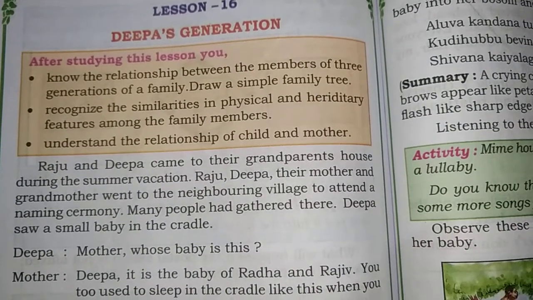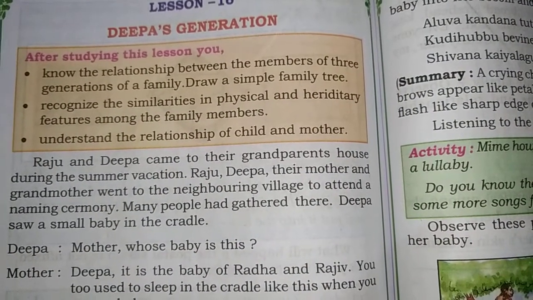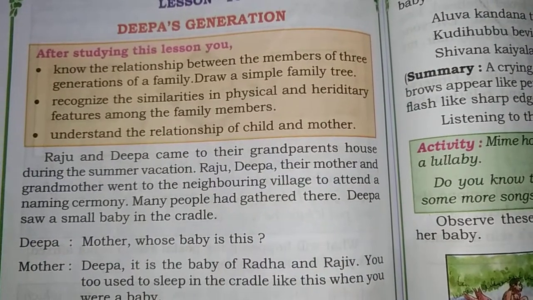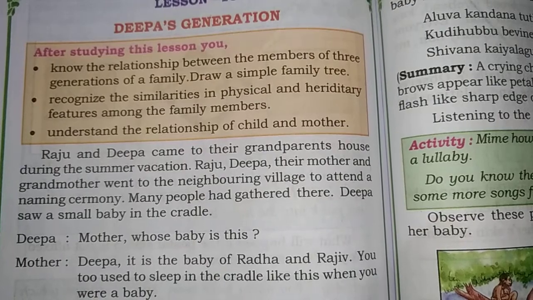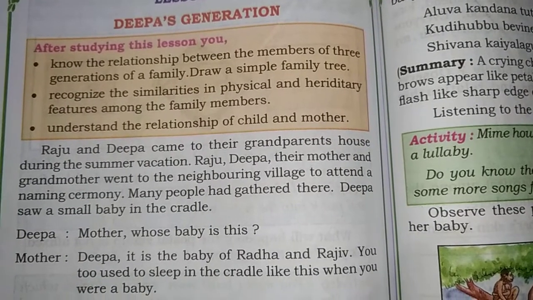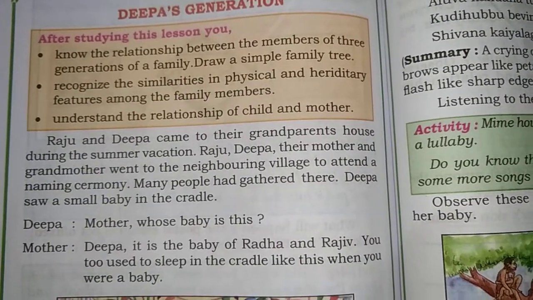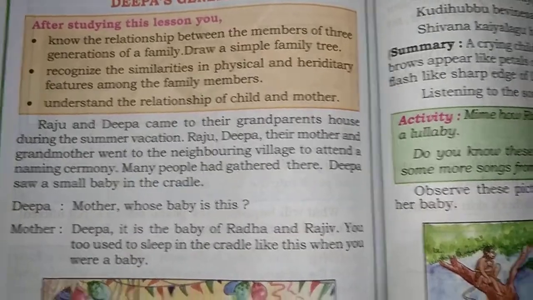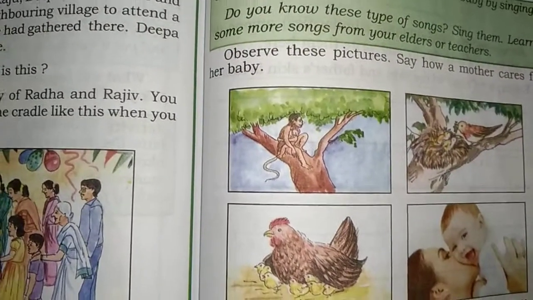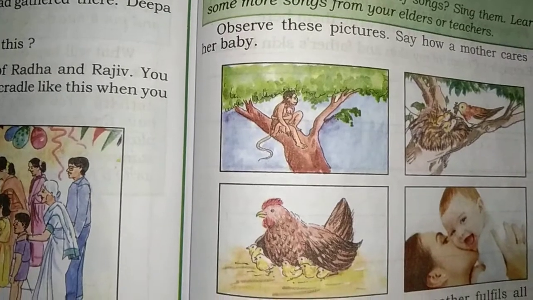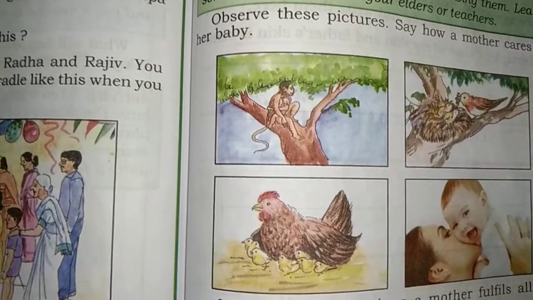In this lesson we mainly learned about the relationship between the members of three generations, and also about the simple family tree and similarities in physical and hereditary features, and the relationship between the child and the mother. Also the mother's needs of the child, such as love, nurture, protection and food.